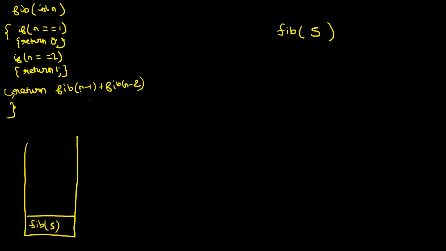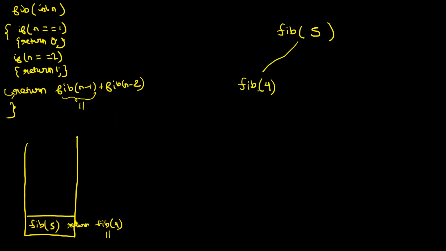And then I will say fib of n minus 1. The moment you make a call to fib of n minus 1, you will pause here. I will pause at return. This line was getting executed, return. I will make a call to fib of 4, and here itself the pausing will happen. So fib of 5 basically makes a call to fib of 4. It has just paused here.